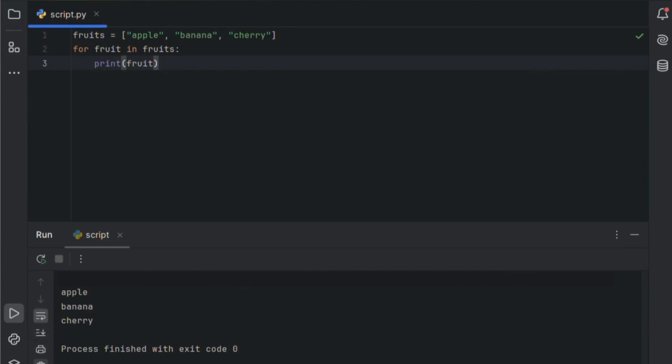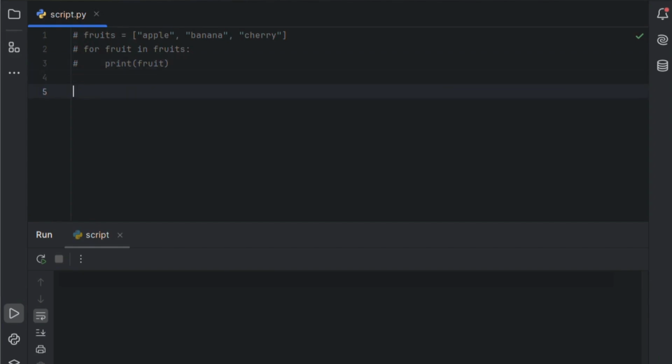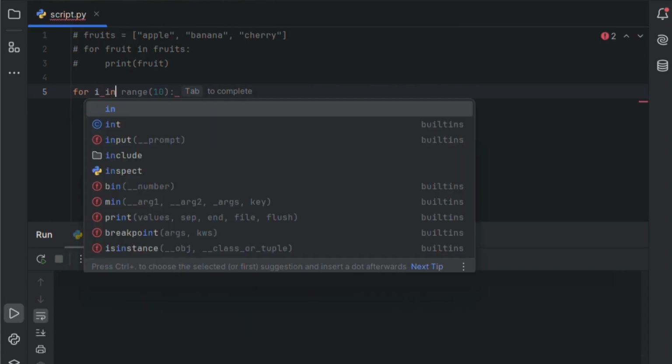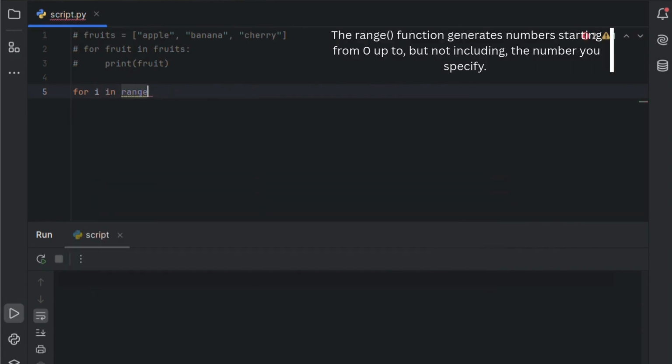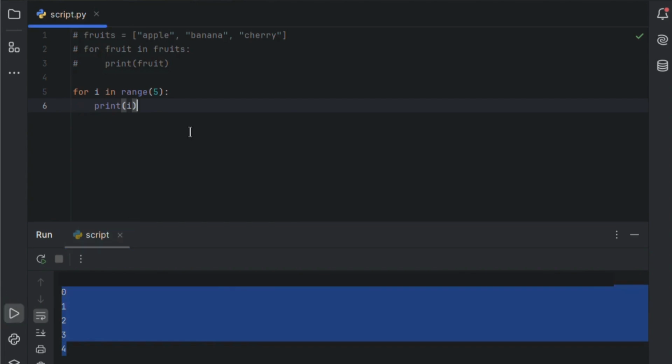Another common use of for is with the range function. Suppose we want to print the numbers from 0 to 4. For that, we use the range function. Simply write for, followed by a variable name, let's use i, then in range, 5. The range function generates numbers starting from 0 up to, but not including, the number you specify. So range 5 will give us numbers from 0 to 4. Inside the loop, we'll print i. Save it and run. See, the number 5 is not included, just as expected.